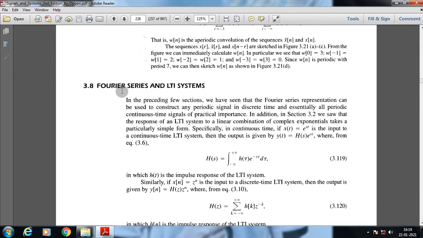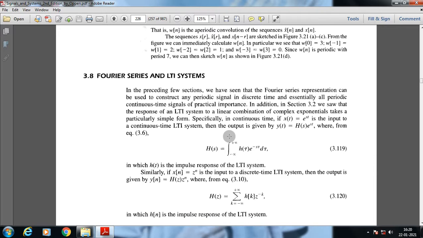Okay, next one that we are going to describe. In the preceding few sections we have seen that the Fourier series representation can be used to construct any periodic signal in discrete time and essentially all periodic continuous time signals of practical importance. In addition, in section 3.2.1 we saw that the response of an LTI system to a linear combination of complex exponentials takes a particularly simple form. Specifically, in continuous time, if x of t is equal to e to the power st is the input to a continuous time LTI system, then the output is given by y of t, which is H of s e to the power st, where from the equation we have already seen what is coming from.